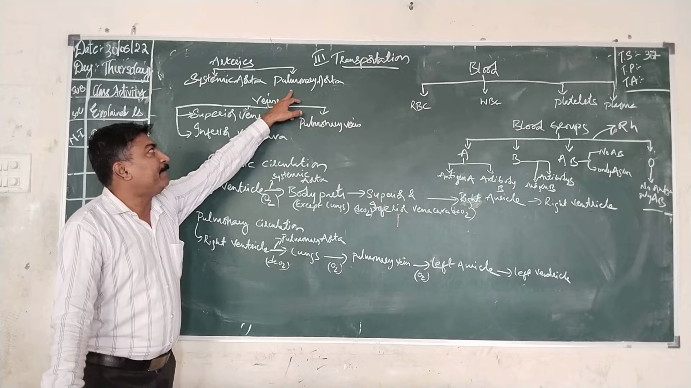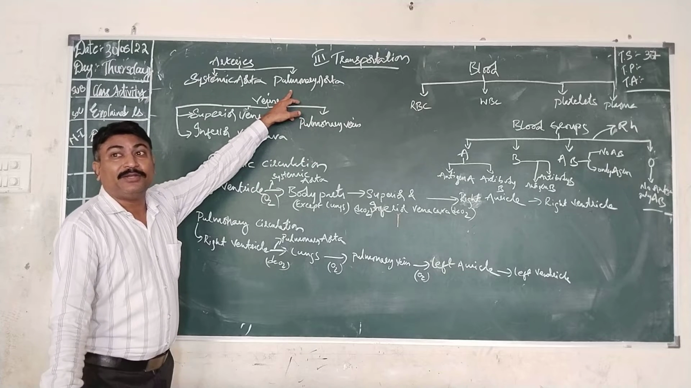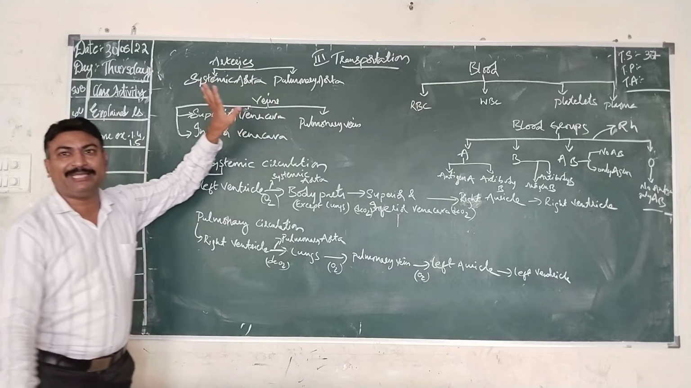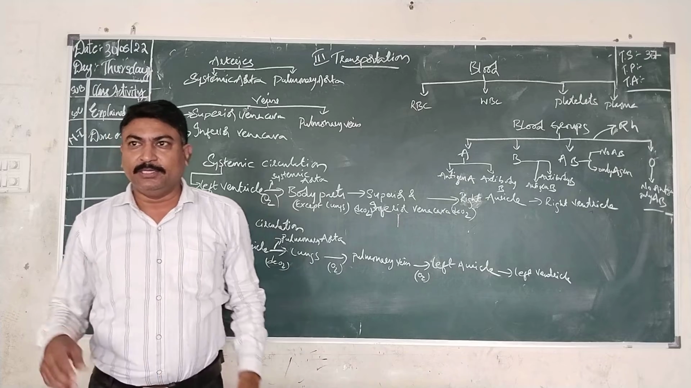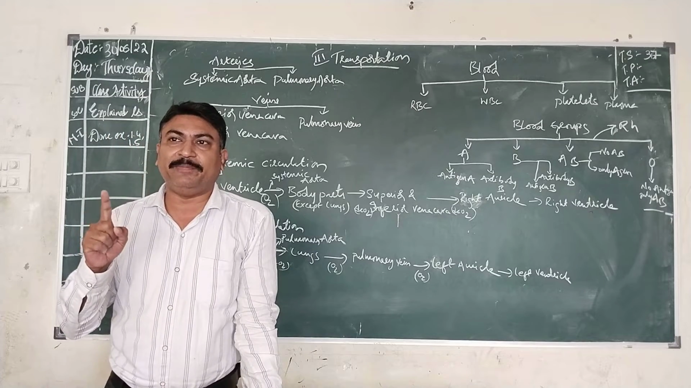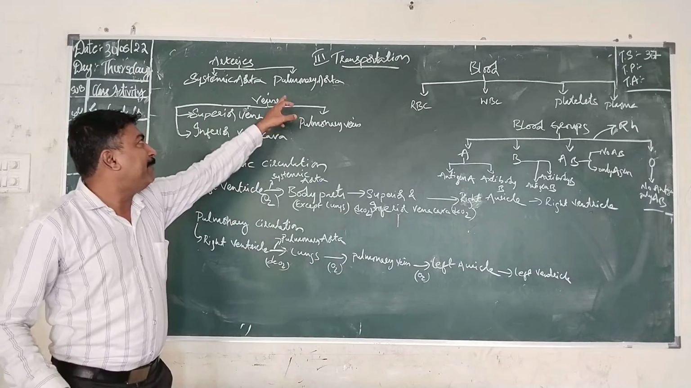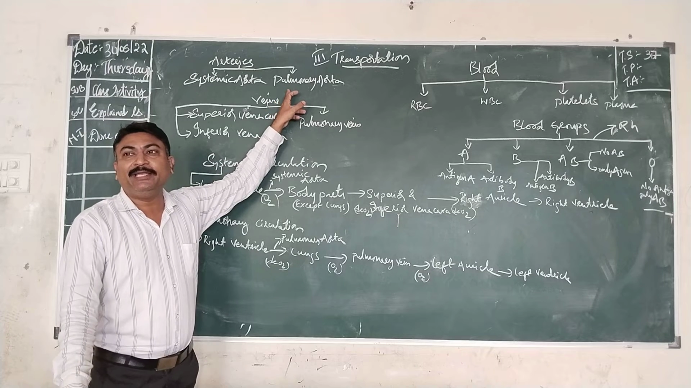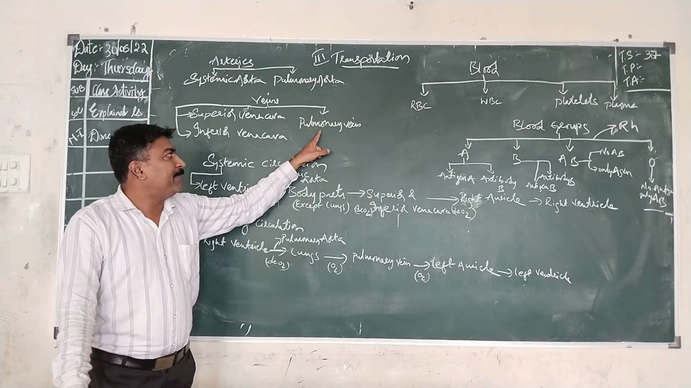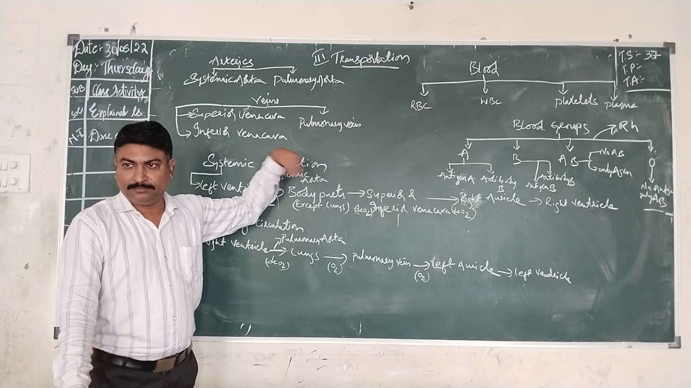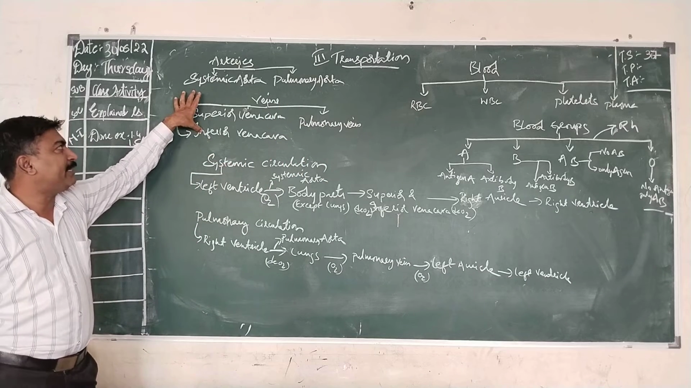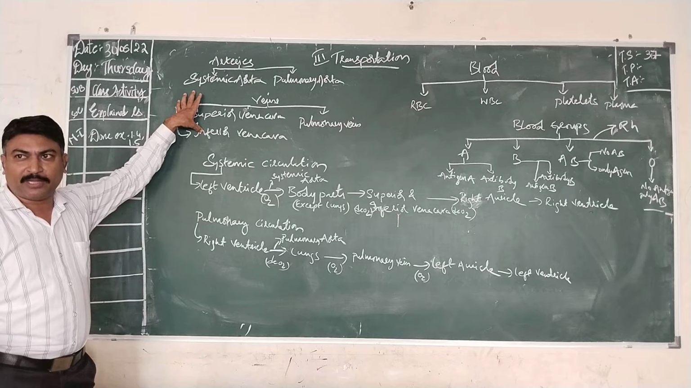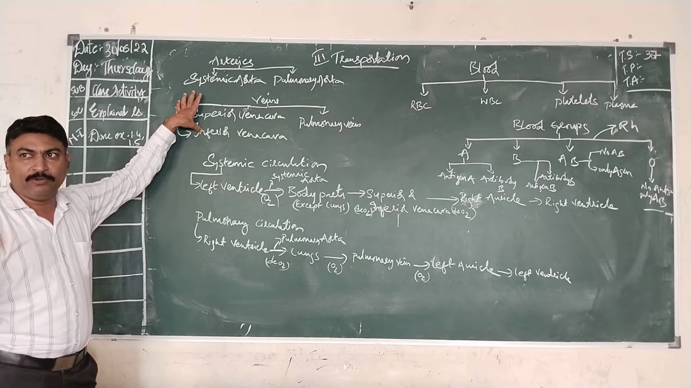Whereas pulmonary aorta will be carrying deoxygenated blood to the lungs. This is called an exception. Exception means which is extraordinary. Actually, arteries are the ones which will be carrying pure blood, but pulmonary aorta is an exception that is carrying impure blood to the lungs. Pulmonary vein is the one which will be carrying pure blood, oxygenated blood, to the heart. So these are the two arteries and veins which are going out and coming into the heart.